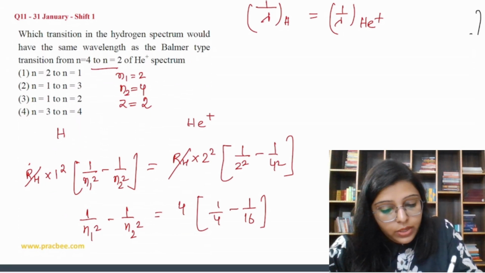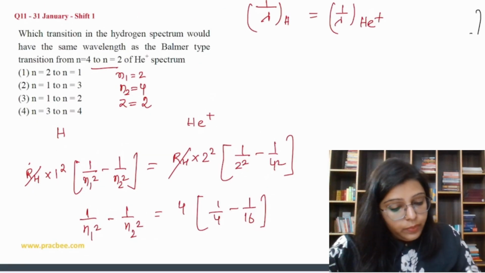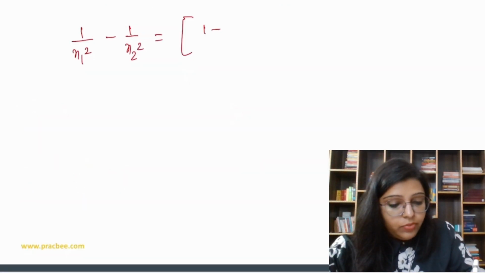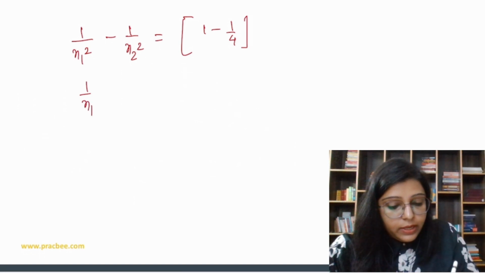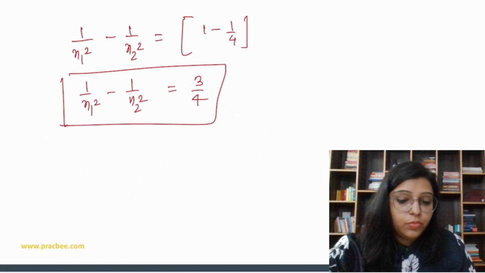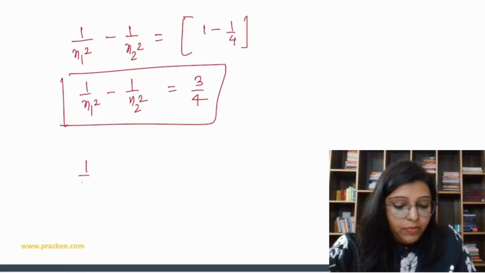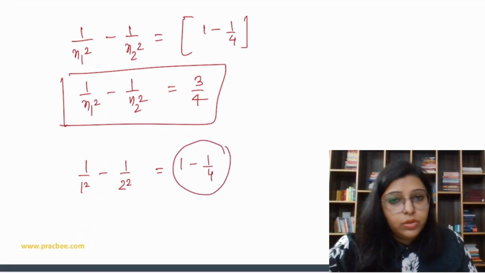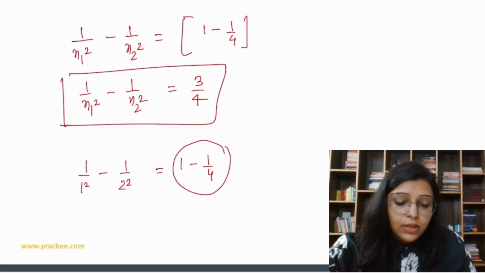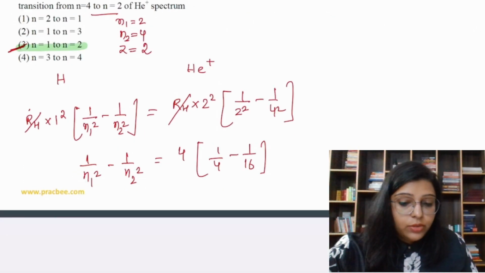By doing so, we get 1 by n1 square minus 1 by n2 square, and we get what? 1 minus 1 by 4, which we can write as 3 by 4. Now we have to select from the options, right? So basically the answer is this, n1 is equal to 1 and n2 is equal to 2, because 1 by 1 square minus 1 by 2 square is 1 minus 1 by 4. That will give us the same result, right? So the answer is this. Okay, now let's do the next question.